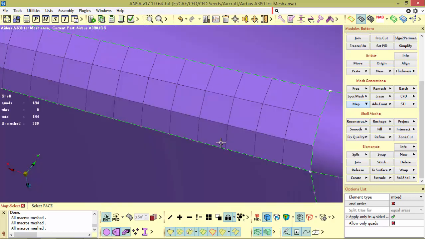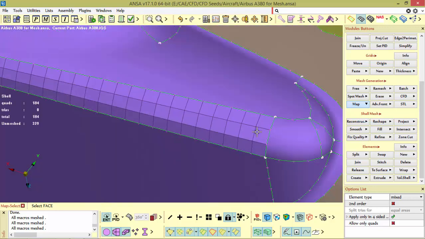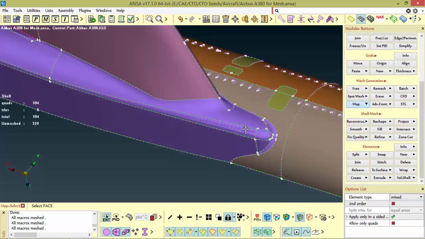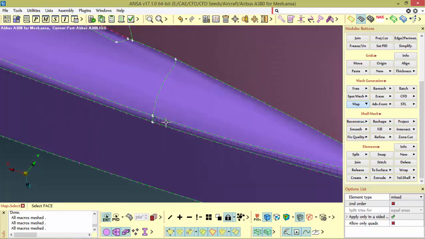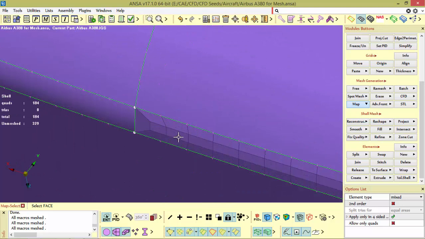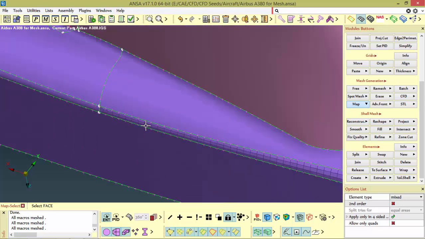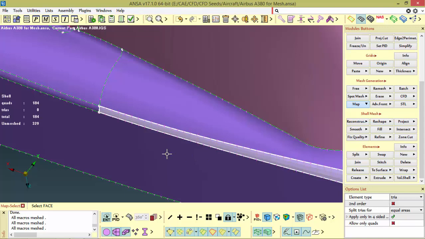So for the filleted regions, we will do our meshing using map mesh, but the element type here is quad mixed with trias not there, so I want to make trias, but I want a map mesh.